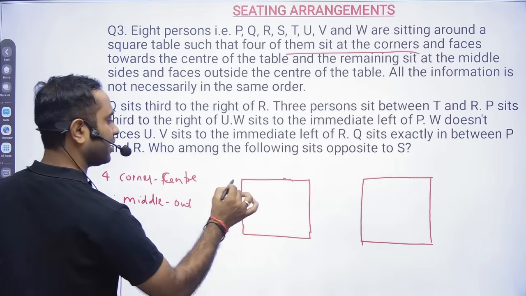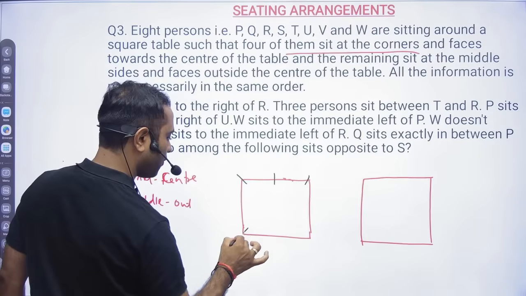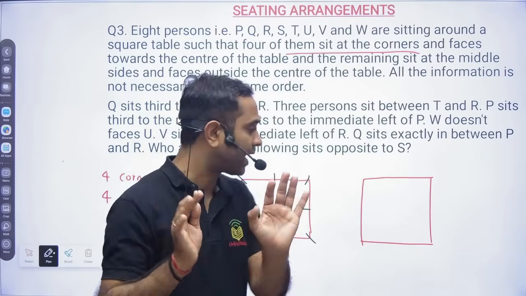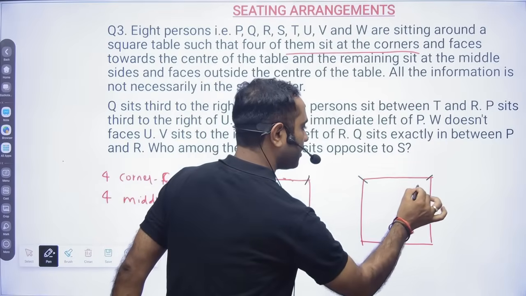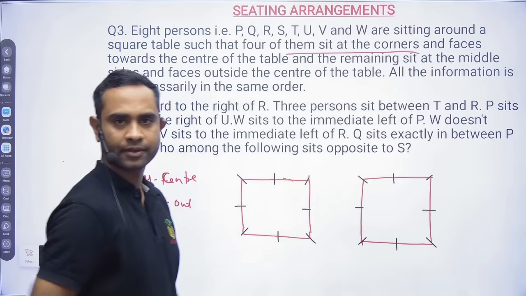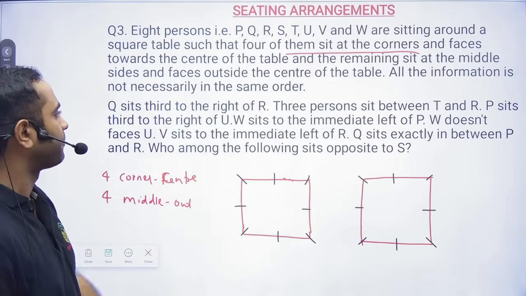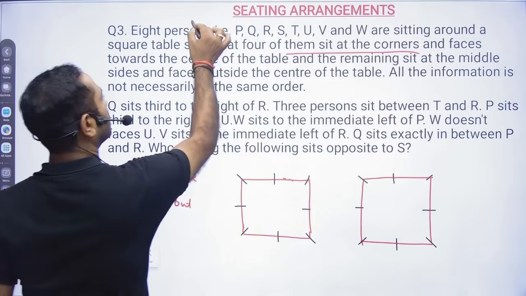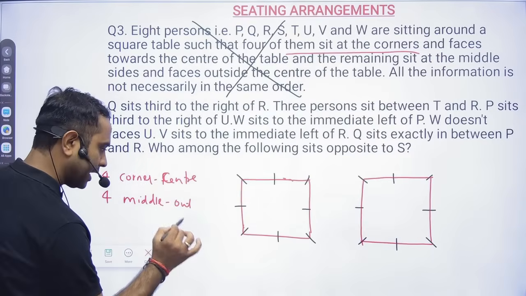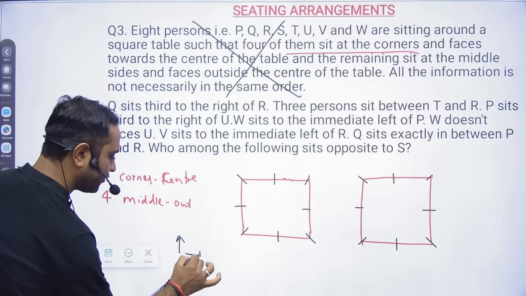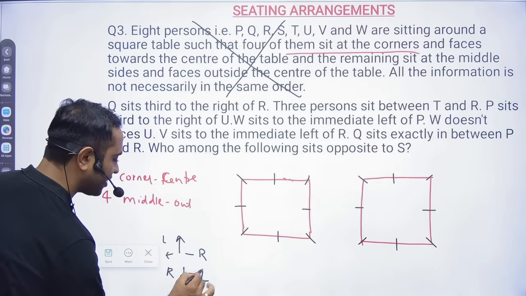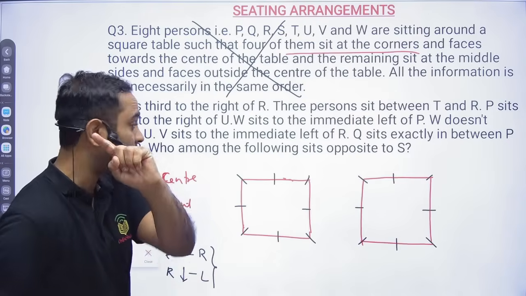So let me place it here: 1, 2, 3, 4, 5, 6, 7, 8. 4 are sitting in the middle and 4 sitting in the corner. As usual, we have taken 2 diagrams. Clear? Okay, this information is not required. Let us come here. So friends, if you are facing inside, then your right will be this side and your left will be this side. If you are facing outside, your left and right will change. That should be fixed in your mind.